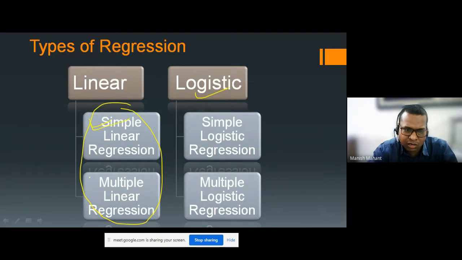So in today's session we will see the simple linear regression model and the multiple regression model with the help of various types of tools and with the help of various types of algorithms which we have.